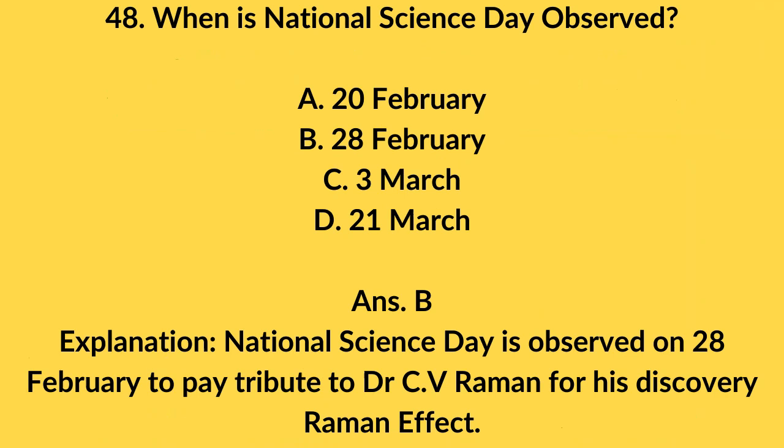A. February 20th. B. February 28th. C. March 3rd. D. March 21st. Answer B. Explanation: National Science Day is observed on February 28 to pay tribute to Dr. C.V. Raman for his discovery of the Raman effect.